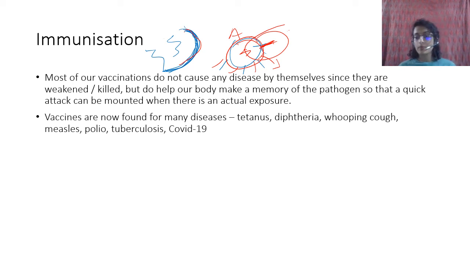So maybe by the time you are watching this, a few months from now, you already have this vaccine. I don't know. TB, when you're kids, you get this thing on your arm. So a lot of people have this scar on their arm. I do have a scar, right? So that is the BCG injection, Bacillus Calmette-Guerin.